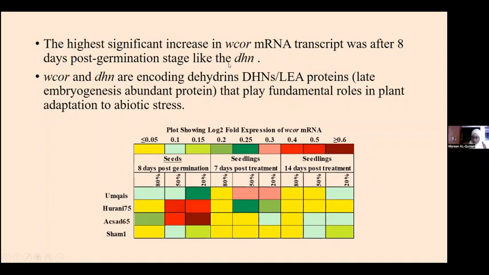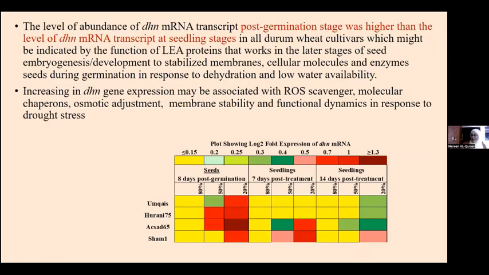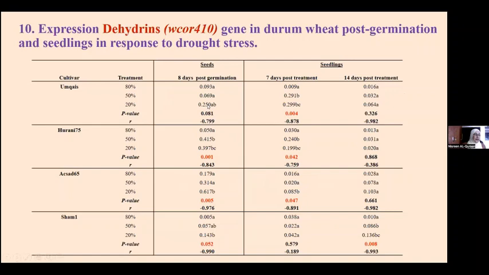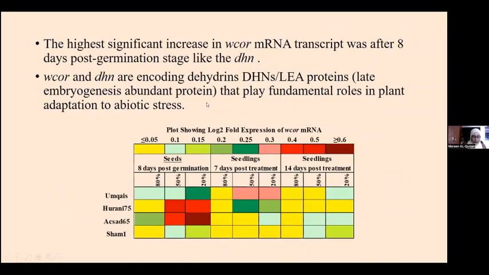But if you notice from the previous slides, dehydrin as a protein, its gene increased its expression higher compared with the W410. This can be explained by the fact that both of those genes encode the dehydrin protein, the late embryogenesis abundant protein, which plays a very important role during seed germination, especially under drought stress.